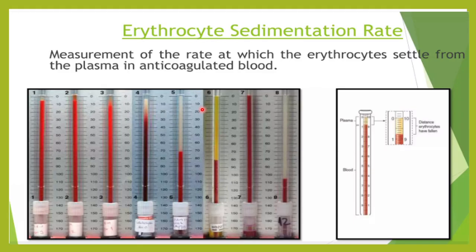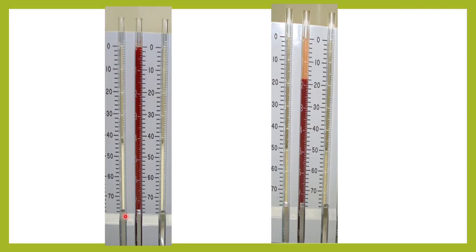So here you can see the different tubes, and here you can see how the erythrocytes, the RBCs, have settled down. Here you can see the tube, and how the RBCs are settling down, and this clear yellow thing is your plasma. So here you can see a tube, and here you can see the RBCs have settled down. So what we read this ESR as is around 18 mm, isn't it? Because 10 and here 20, so it is around 18 mm at the end of 1 hour. So the ESR of this patient is, it is settling down at a rate of 18 mm at the end of 1 hour.